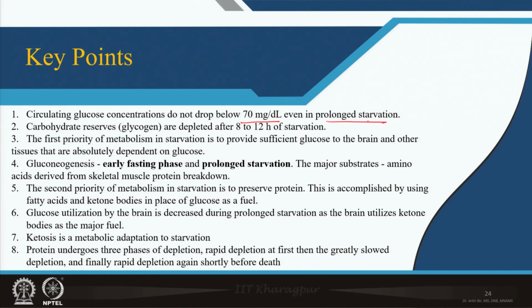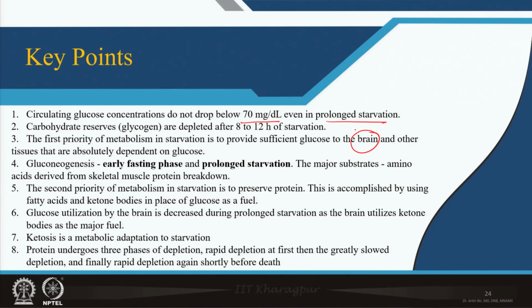Now, the carbohydrate reserve, glycogen, is depleted at 8 to 12 hours of starvation. The initial priority during starvation is to provide glucose to the brain, RBC and kidney, those organs which mostly depend on glucose. Gluconeogenesis is the preferred mechanism in the early and prolonged fasting phase, where the substrates are amino acids from skeletal muscle protein breakdown. The second priority of starvation is to preserve body protein, so it utilizes fatty acids for fuel.